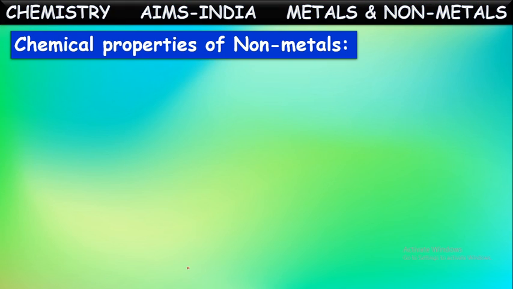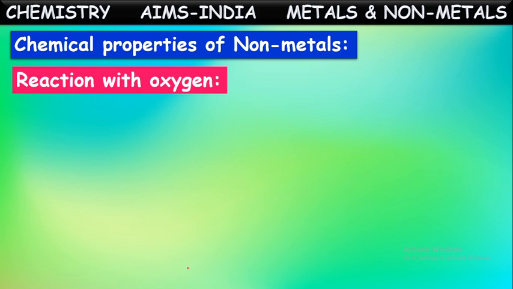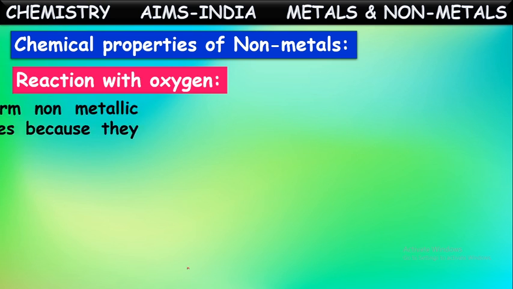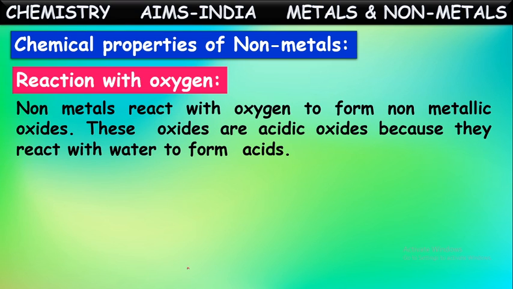Chemical properties of non-metals. So here let us see the chemical reactivity of these non-metals also. When they react with oxygen, non-metals form non-metallic oxides. These non-metallic oxides are acidic oxides because they react with water and form acids.